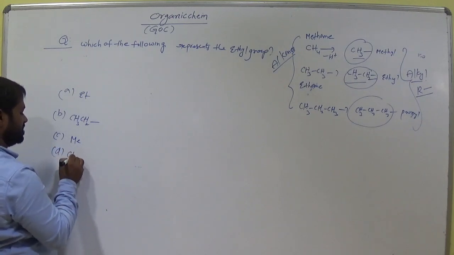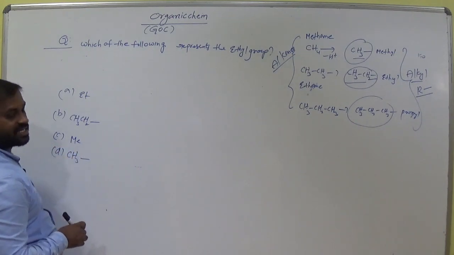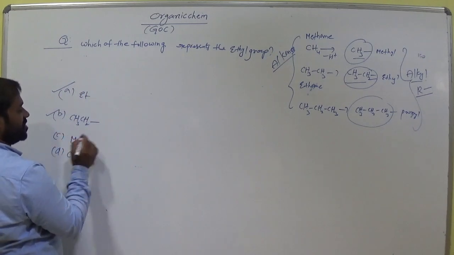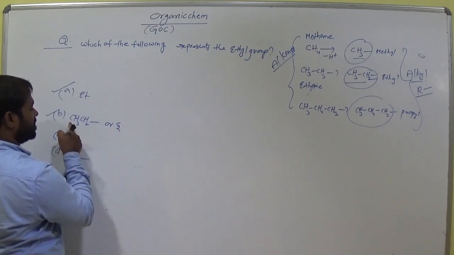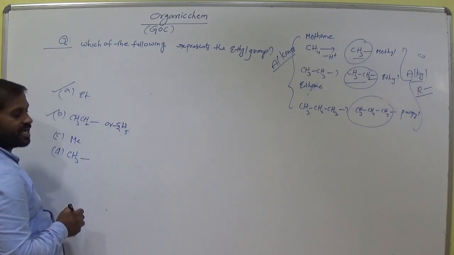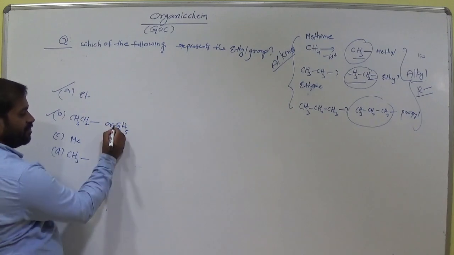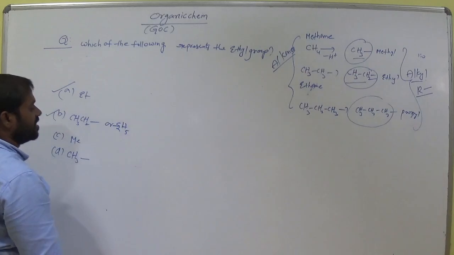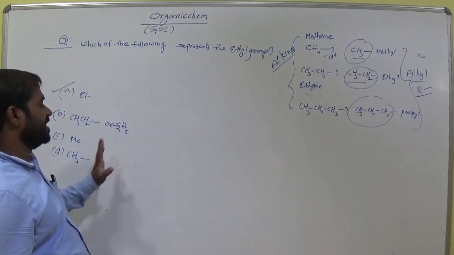Option D, CH3. So which is the correct answer? Ethyl means Et or CH3 CH2, or we can also write it with 2 carbons, C2H5. C2H5 bond means this group can attach to another carbon. Remember this, C2H5.